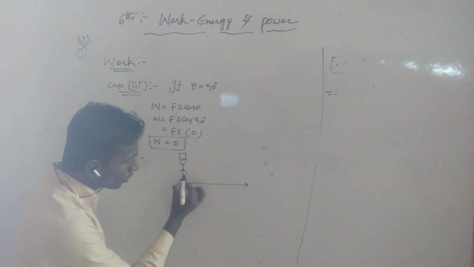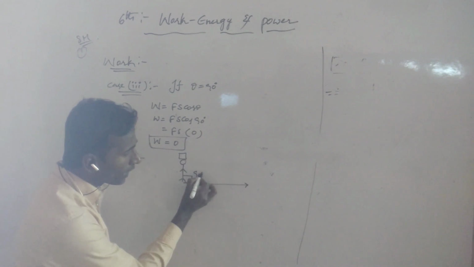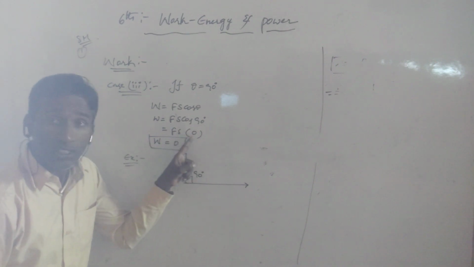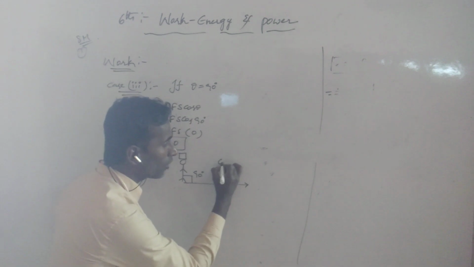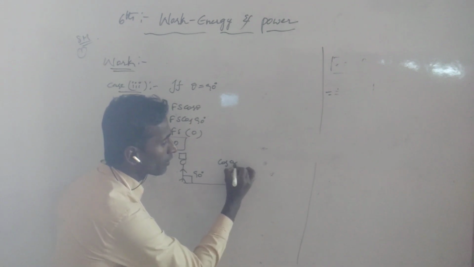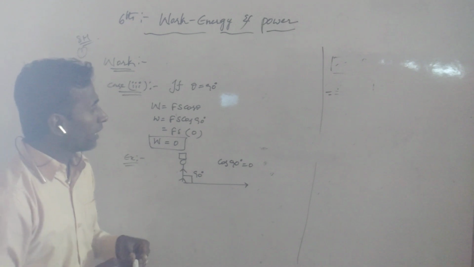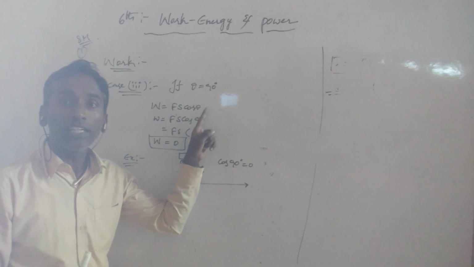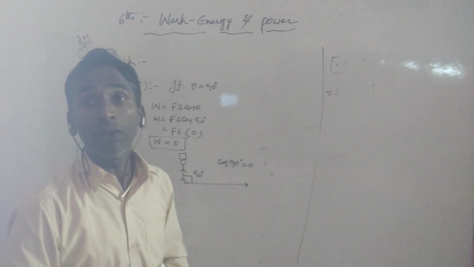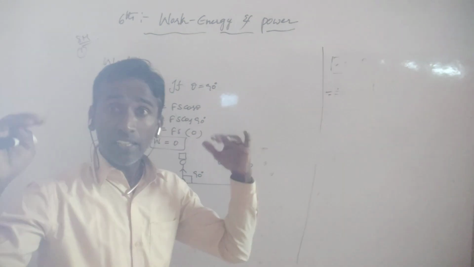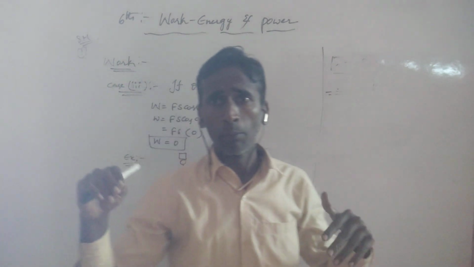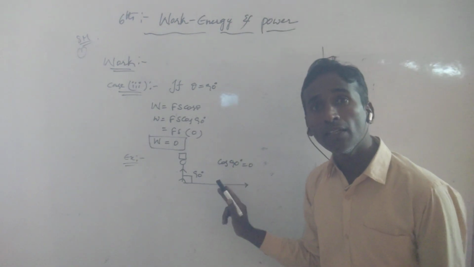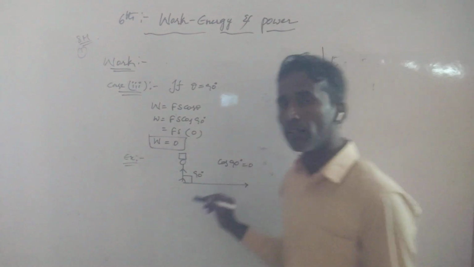When a person is carrying a load on his head and traveling along the straight road, how many degrees is formed? A 90 degrees angle. When a 90 degrees angle is formed, the cos theta value is 0 because cos 90 is 0. Then the work is also 0. So if theta is equal to 90 degrees, the person does no work, even if he is lifting a lot of luggage. This is the third case.